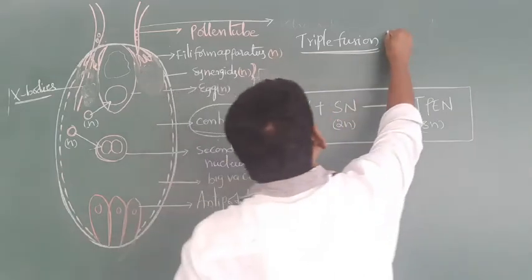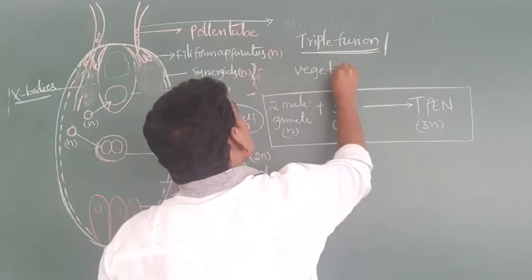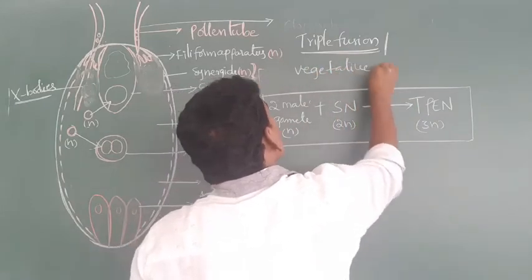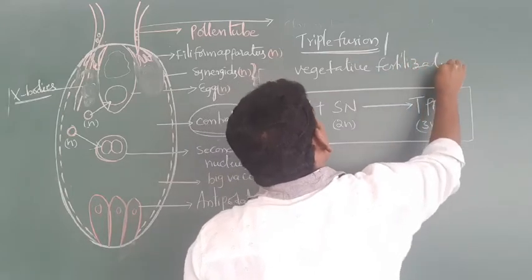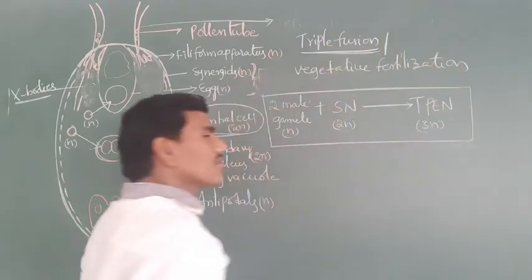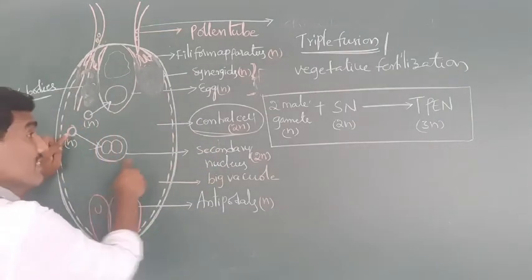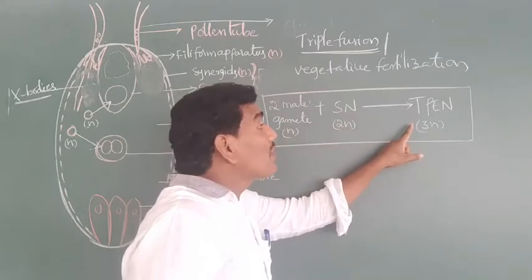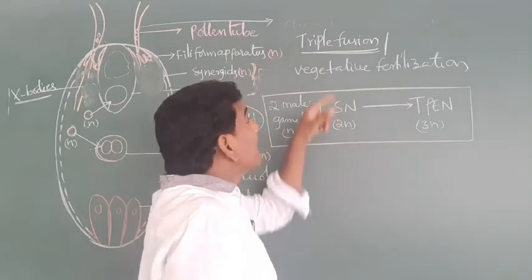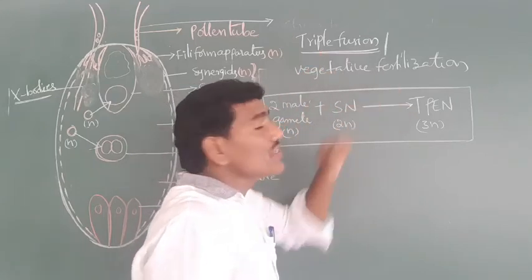One more name of triple fusion is vegetative fertilization. The second male gamete fuses with the secondary nucleus to form the triploid primary endosperm nucleus. It is called triple fusion. It is called vegetative fertilization.